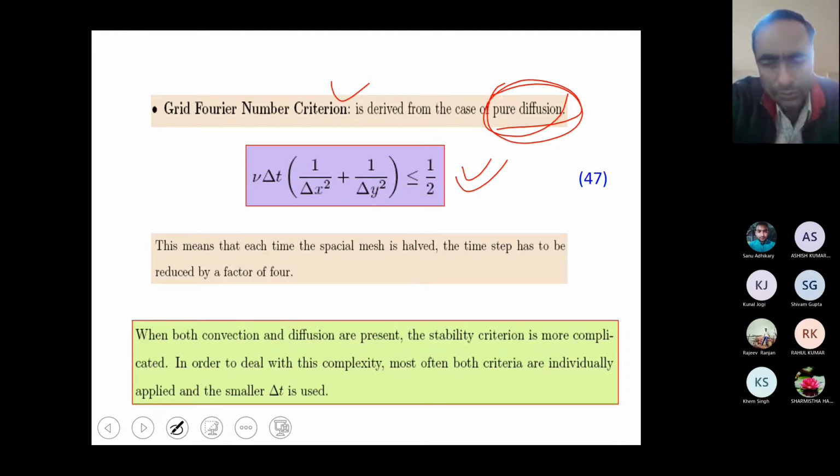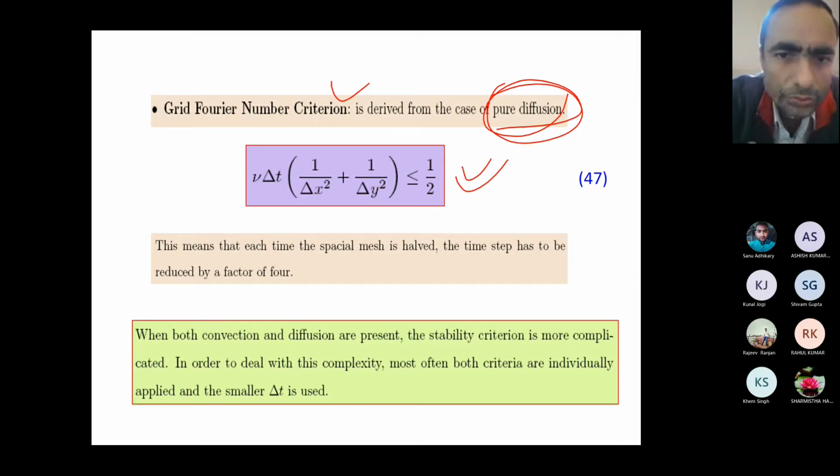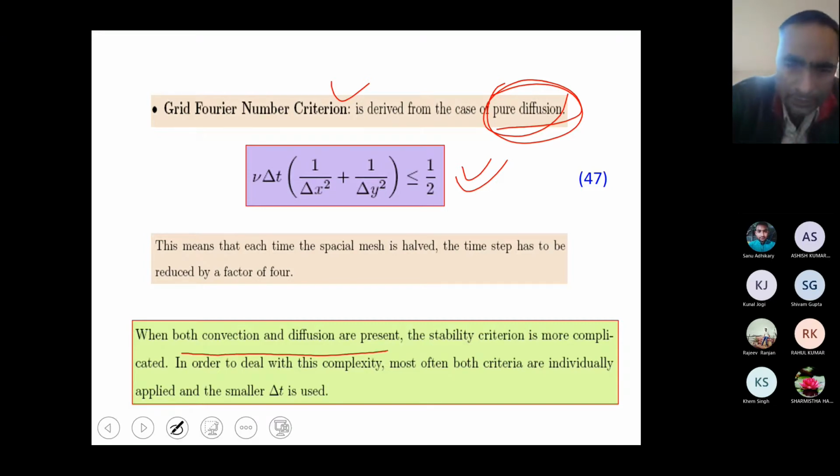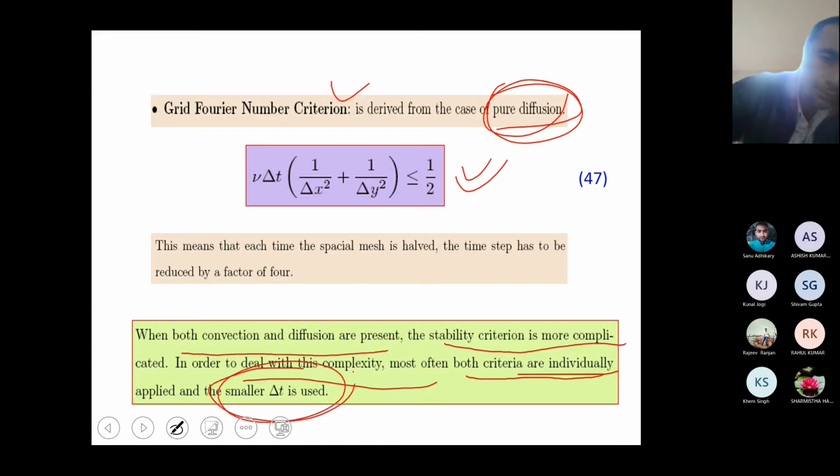So what is the remedy? Which criterion is to be used, and when? The simplest is that whichever gives you the smaller value of the time step, you should use that. When both convection and diffusion are present, as in our equation, the stability criterion is more complicated. To deal with this complexity, most often both criteria are individually applied and the smaller delta t is chosen.